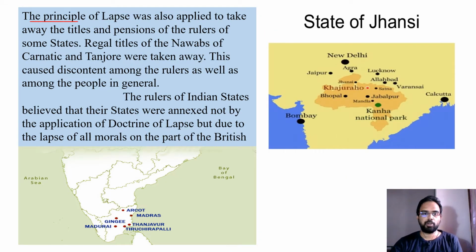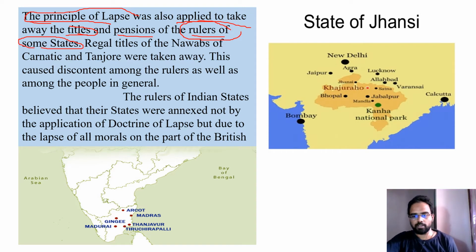The principle of lapse was also applied to take away the titles and pensions of the rulers of some states. So what the British did was apply this doctrine of lapse in such a way that the kings or the rulers no longer could have any titles. They could not use any titles which say that they are the rulers of that place.